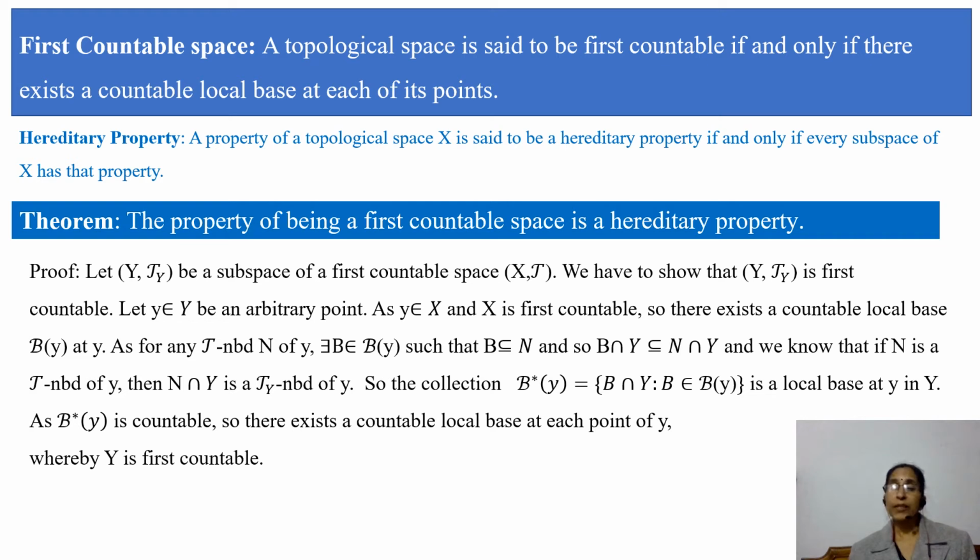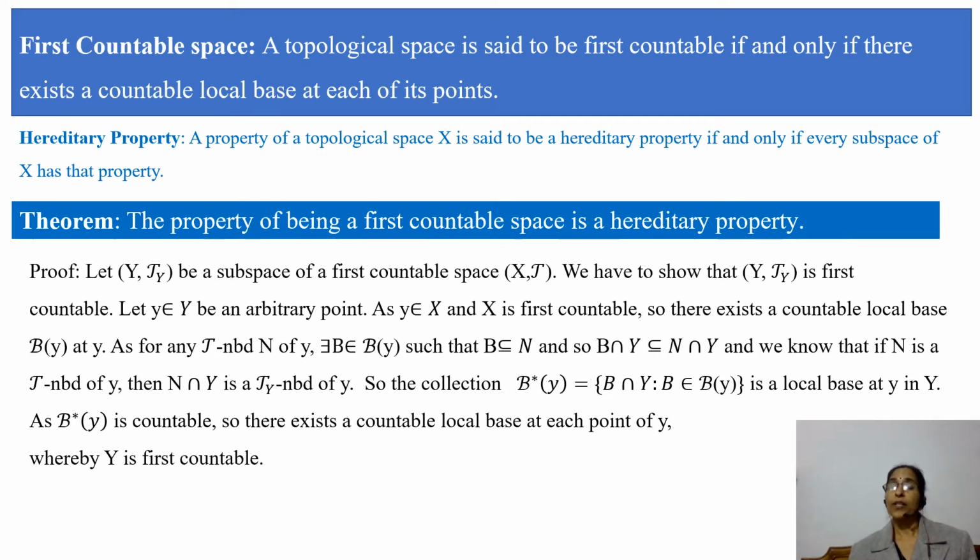And we know that if N is a T-neighborhood of y, then N intersection Y is a T_Y-neighborhood of y. And so the collection B*(y), which consists of the sets of the form B intersection Y, where B belongs to the local base B(y), is a local base at y in the subspace Y. Why?